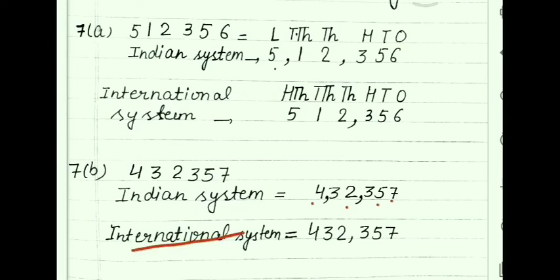Next is the international system. In the international system every period has up to 3 places. So you can see, always check from the right side. Ones, tens, hundred, first period over. Then here I have put a comma. Then 1000, 10,000 and 100,000. And here also you can put a comma if any digit is given, but here no digit is given. So here we put a comma only one time. So the required naming word is 432,357 only. Got it? Now let us see the next part.